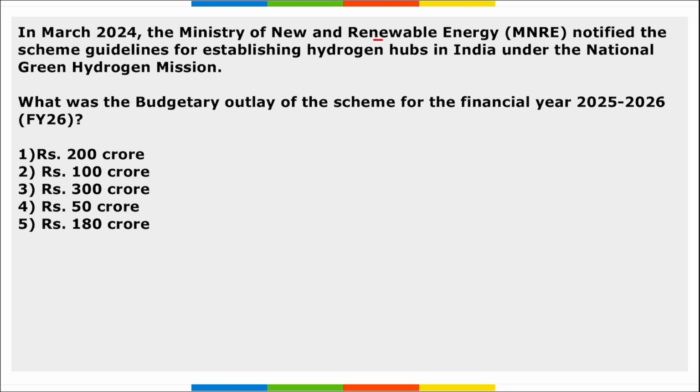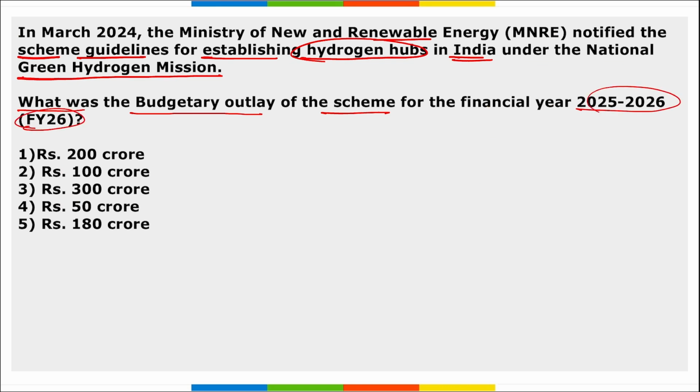Next, the Ministry of New and Renewable Energy notified the scheme guidelines for establishing hydrogen hubs in India under the National Green Hydrogen Mission. What was the budgetary outlay of the scheme for the financial year 25-26? It will be 200 crore rupees.